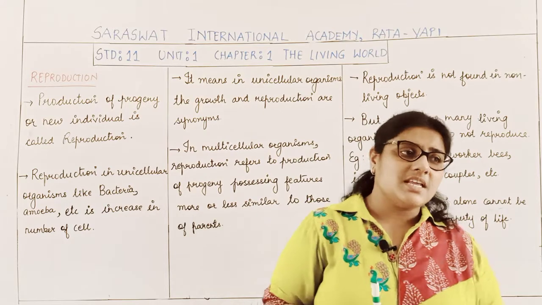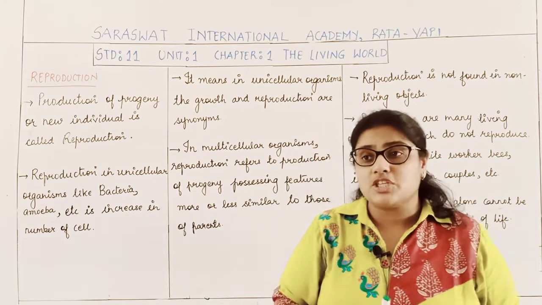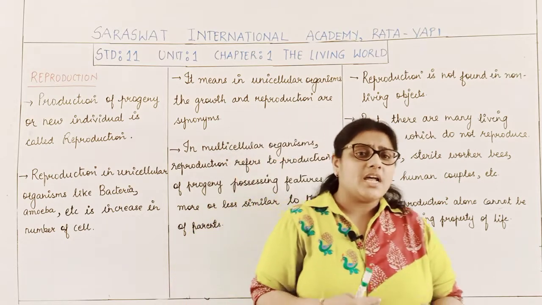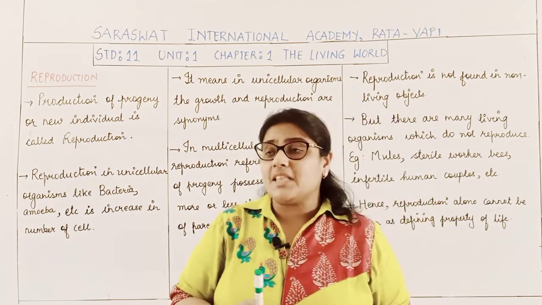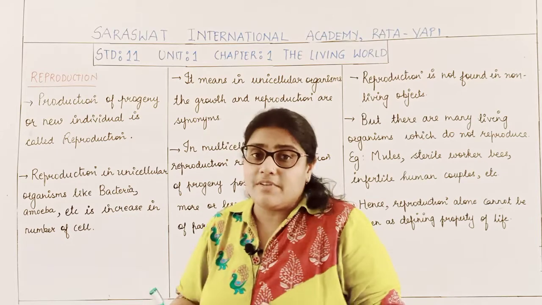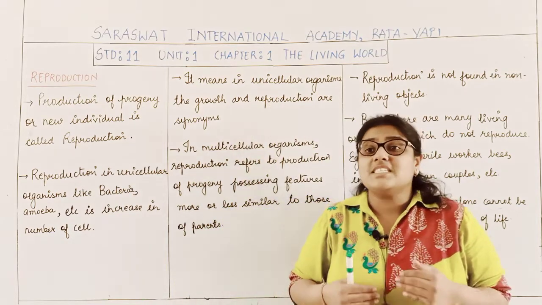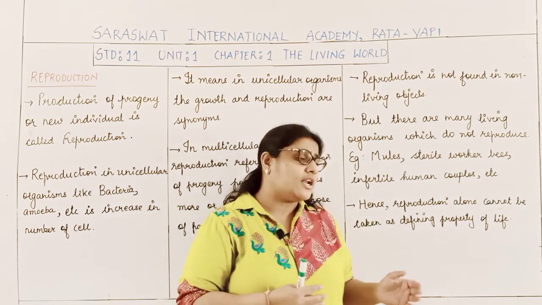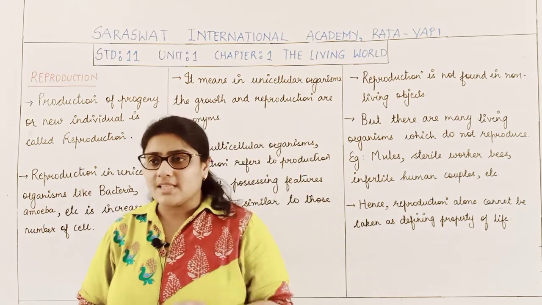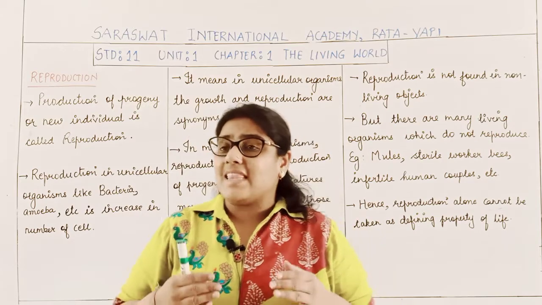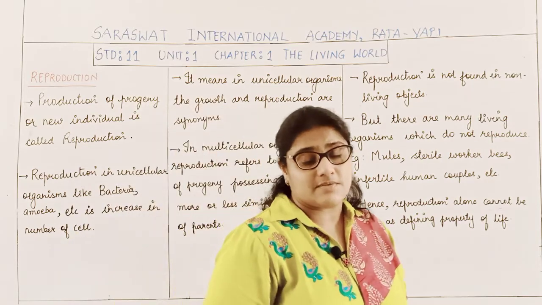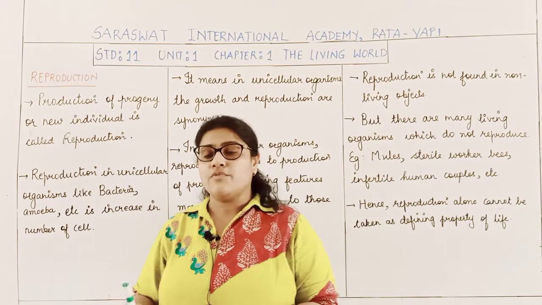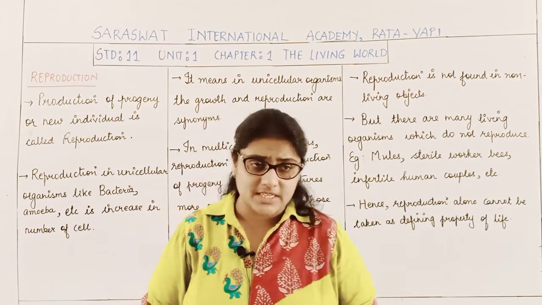Now we have studied how we can differentiate the living objects from the non-living objects. What are those differences between the living organisms and non-living organisms? How can we say that a particular object is a living object or a non-living object? For that I told you that there are certain characteristics which are found only in the living objects but are not found in the non-living objects.